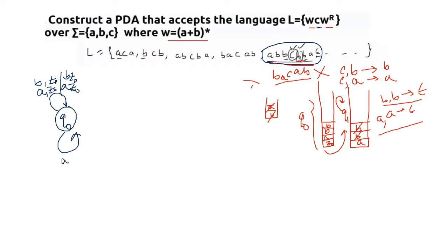At the top of the stack there is A, and we are applying A, so we are going to get AA. At the top of the stack there is B, and we are applying A, we are going to get AB. At the top of the stack there is B, and we are applying B, we are going to get BB. At the top of the stack there is A, and we are applying B, we are going to get BA. So these 4 are possible. That means we are pushing everything inside, regardless of the possibilities or matching.